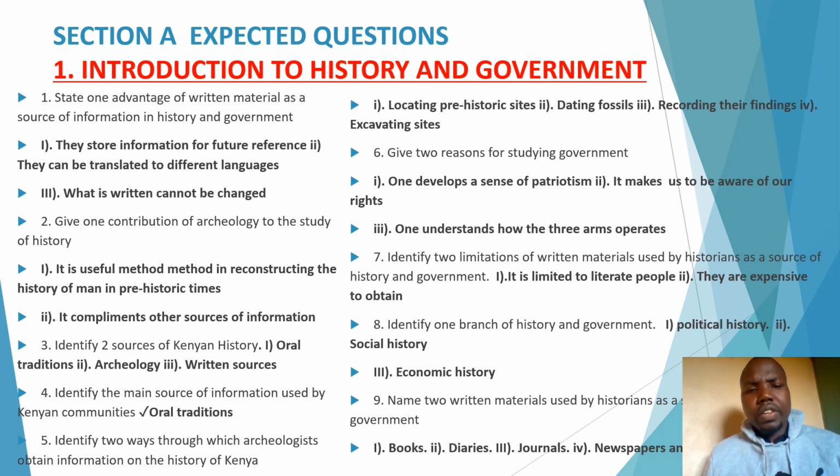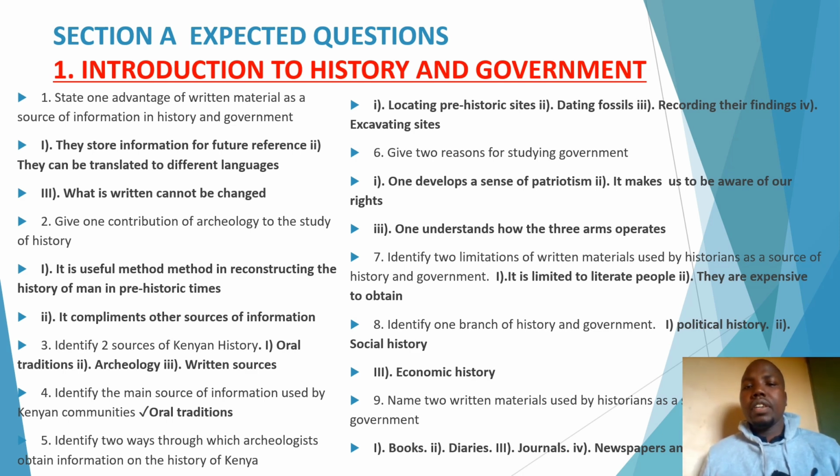Identify two ways through which archaeologists obtain information on history and government. Where do they get information? Number one, we are saying that they normally get information by locating the prehistoric sites. Number two, dating fossils. Number three, recording their findings, and also excavating sites. Those are methods used by archaeologists to obtain information on the history of Kenya.